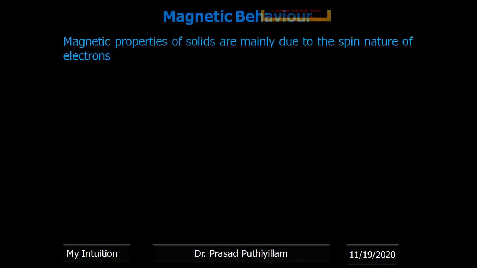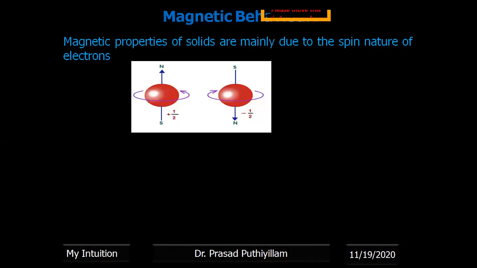Magnetic properties of solids are mainly due to the spin nature of electrons. We know the electrons are capable of rotating on their own axis, which we call a spin. Based on the spin, we can say that it is plus half spin or negative half spin. That will contribute towards the magnetic property. So it is represented here. If it is plus half, it is going towards the north direction. If it is negative half, it indicates the attraction towards the north direction, end pole.